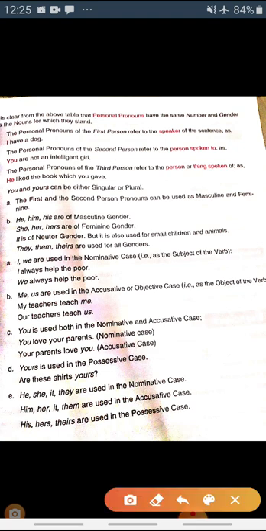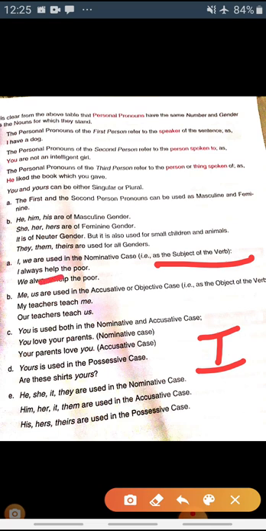But we are discussing here these nominative case, objective case, and possessive case. As I told you, nominative is the subject of the verb. Now, I always help the poor. In this case, I is the subject of the verb help.